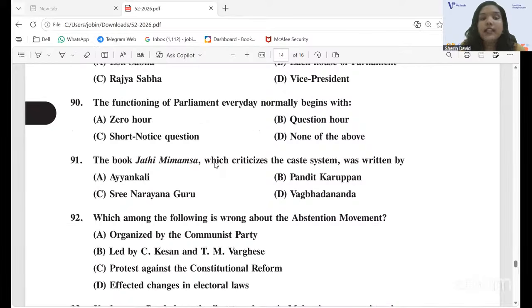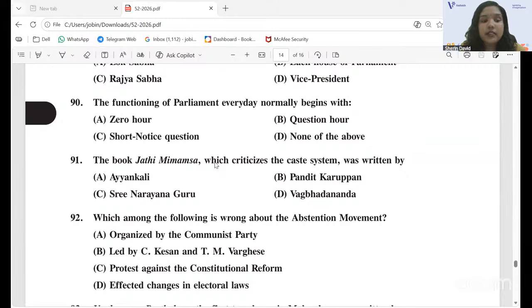Okay. And the 90th question, the functioning of Parliament every day normally begins with. Correct answer is option B, question hour. So that normally happens from 11 a.m. to 12 p.m. in Parliament. Okay, that's the correct answer.